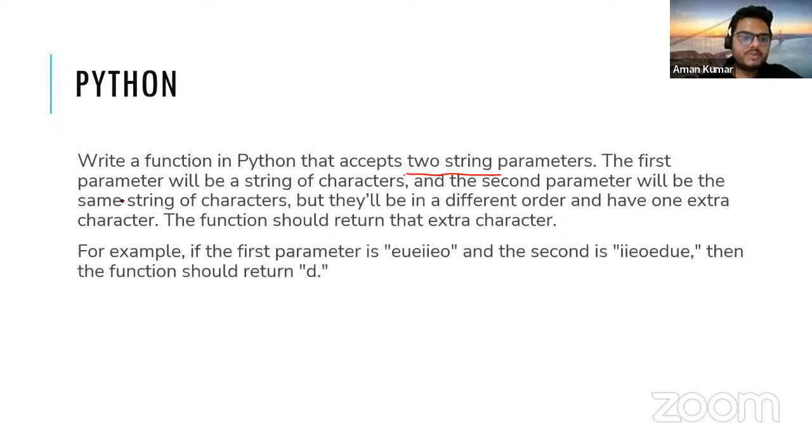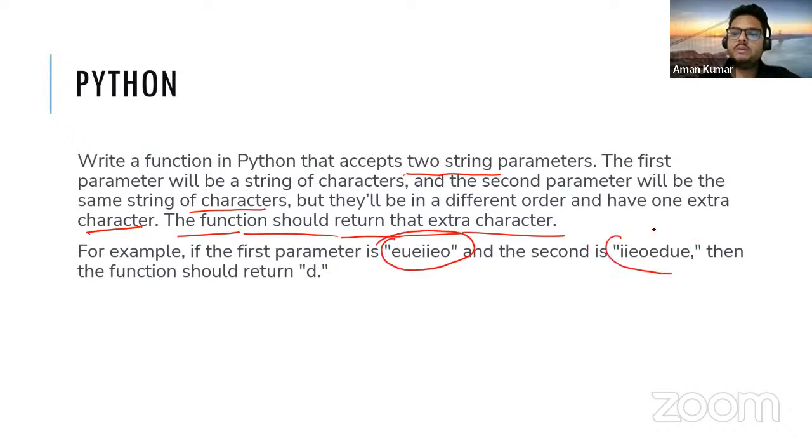The first parameter will be a string of characters, and the second parameter will be the same string of characters, but they will be in a different order and having one extra character. The function should return that extra character. For example, if I'm passing this as the first string, this as the second string, then the extra thing should be returned. So D is extra, so it should be returned. What would be the approach for this?